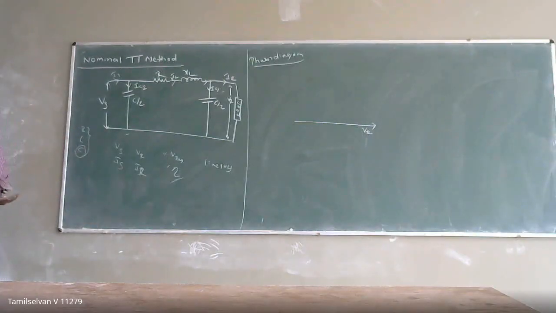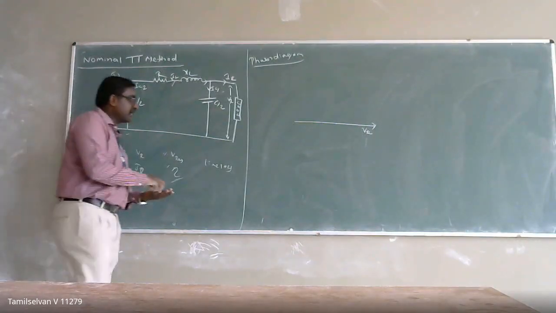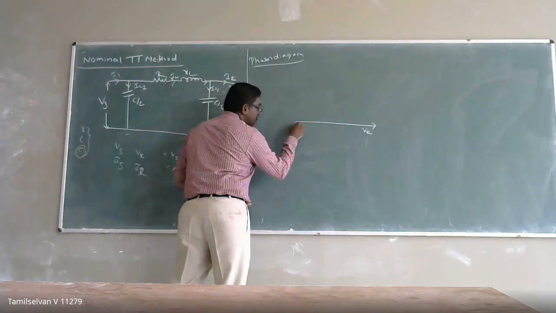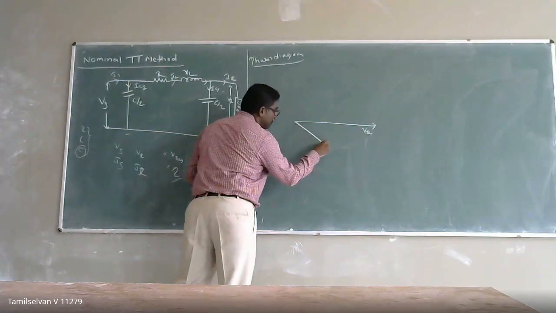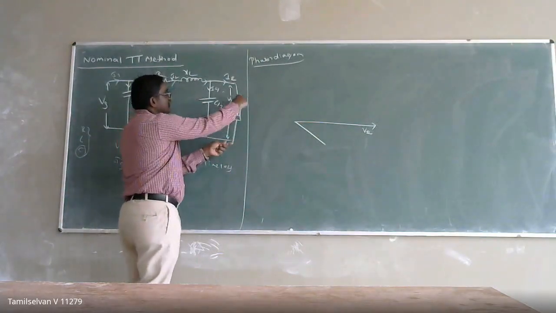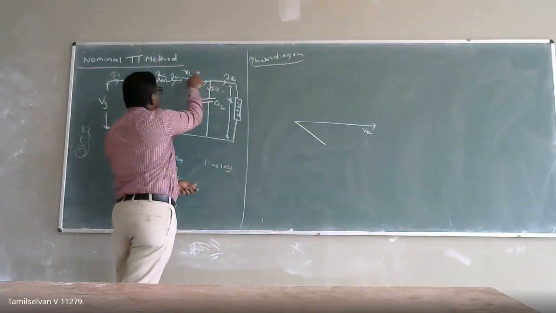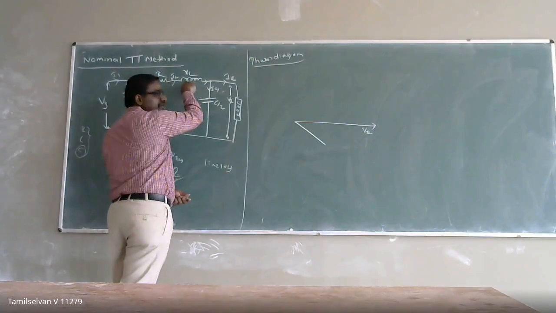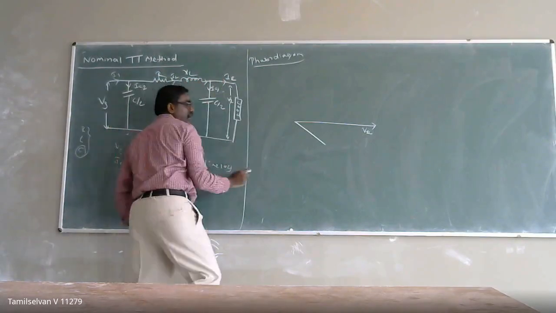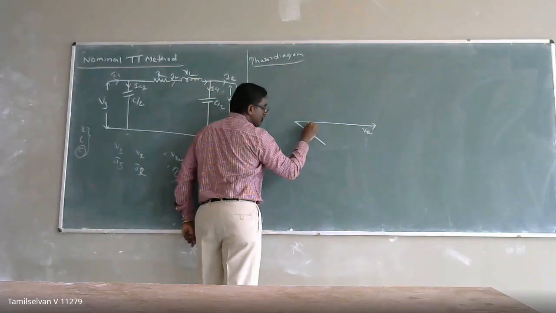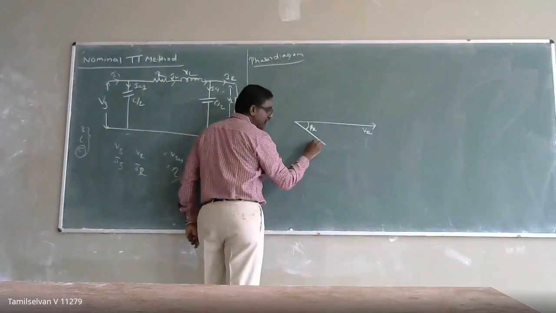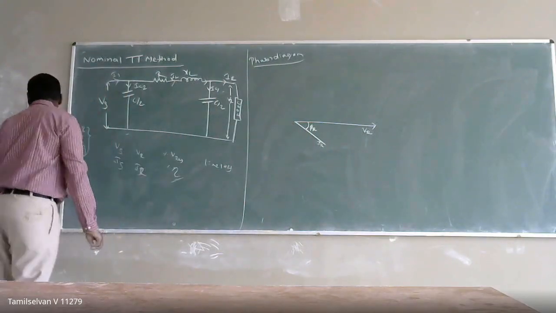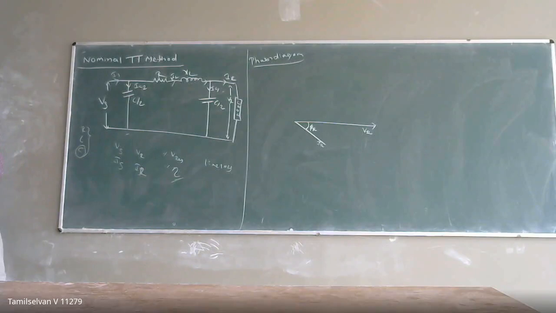When I take VR as the reference, what about my current? The current IR is going to lag the voltage by some angle, because it is a series circuit, and a series circuit is inductive. It will often lag, by an angle of phi r. So this is my IR. Compared to that, this I have taken as a voltage.